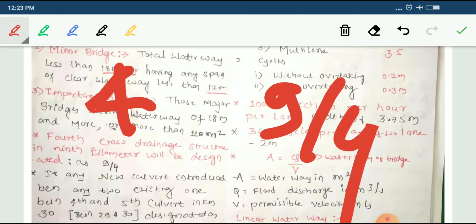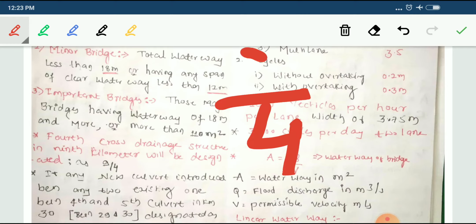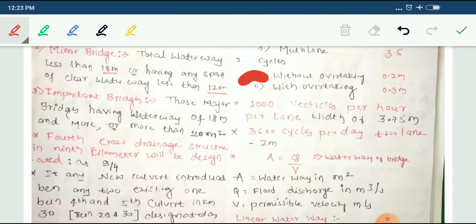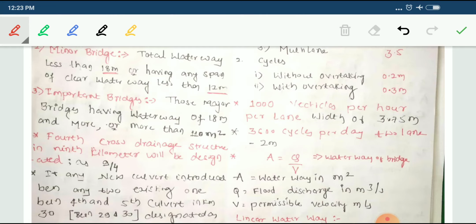Where is it to be provided? At the ninth kilometer. How is it to be designated? You have to remember: the fourth drainage is to be provided at the ninth kilometer, and it is to be designated like that. You have to remember this one. Okay, at the ninth kilometer, the fourth drainage has to be provided. It is to be designated like that.